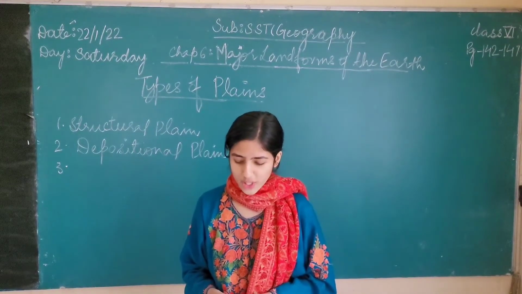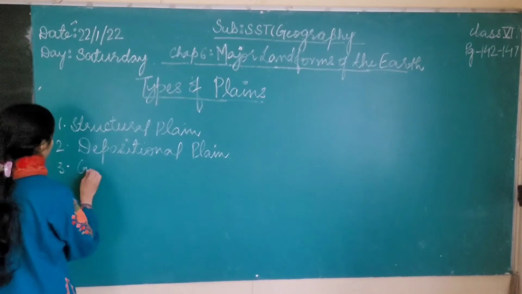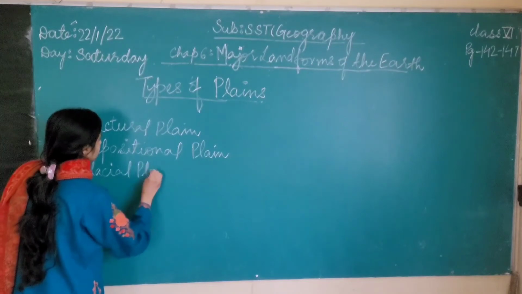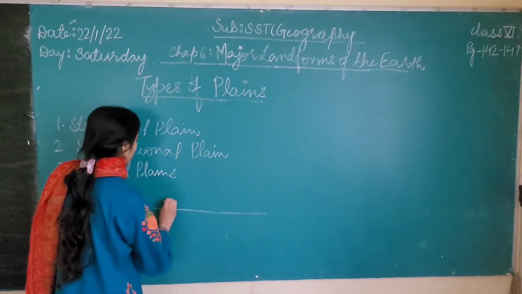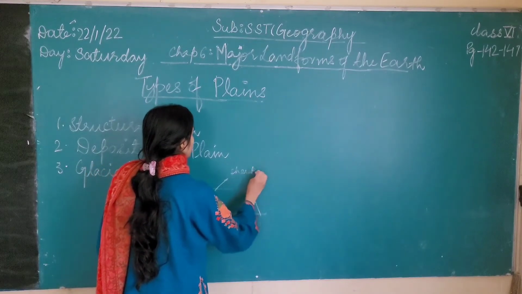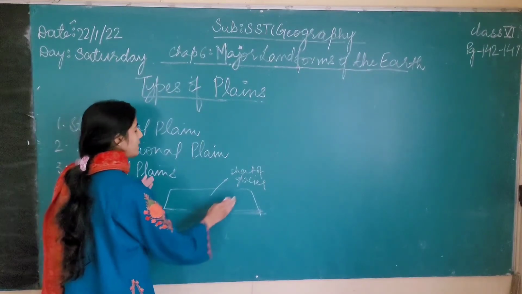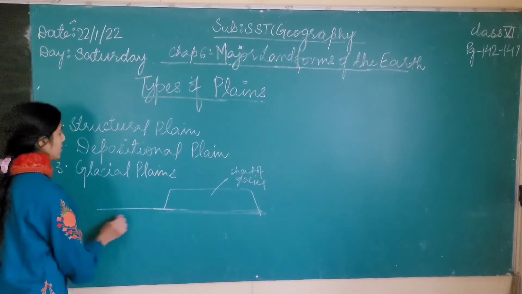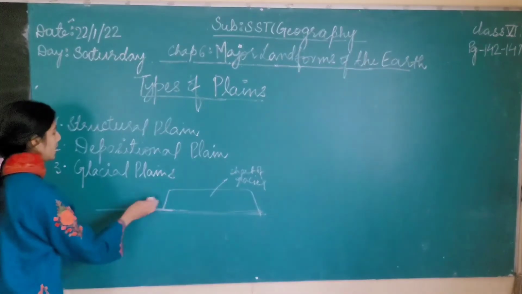Glacial plains are formed by the movement of glaciers under the force of gravity. You know that glaciers are also formed over the earth's surface. Like this is a sheet of glacier, and what happens is that this side of the glacier becomes very slippery and the glacier starts to glide over the surface, and the land which is now uncovered is called a glacial plain.